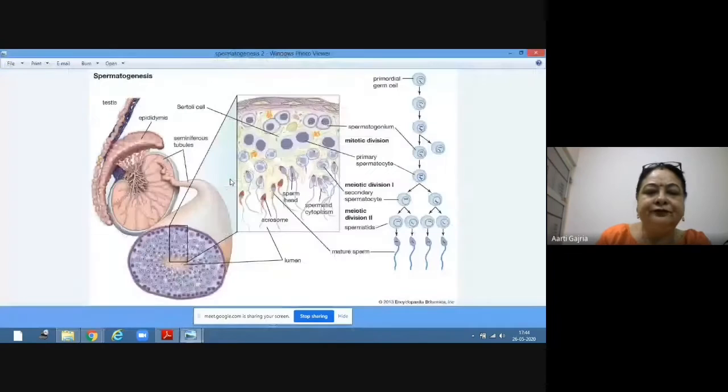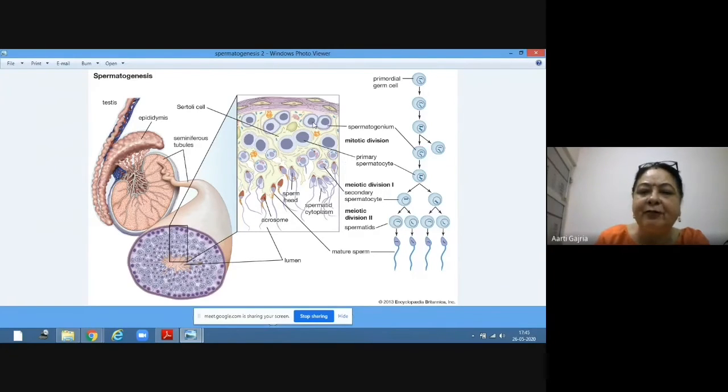Now, just see this diagram. This has all. This is the testes. Inside the testes, these are what? Seminiferous tubules. Now this is the cross section of a seminiferous tubule. Now inside the seminiferous tubule, you will find spermatogonium.